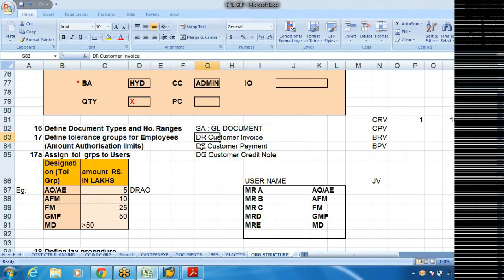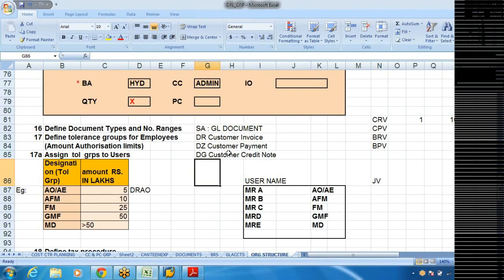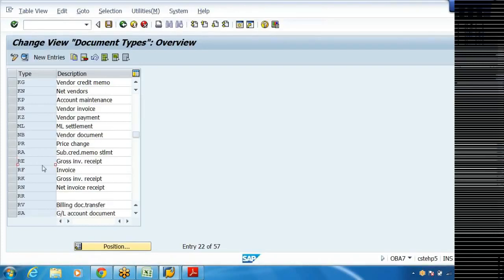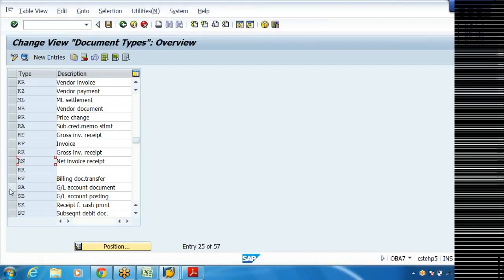DR, DZ, DG are going to be used for the purpose of customer related documents. So let us first define SA. Let us choose SA here. Come down, SA is there. SA, GL account document. Now for this I need to define number range.